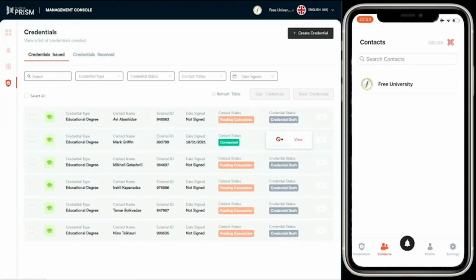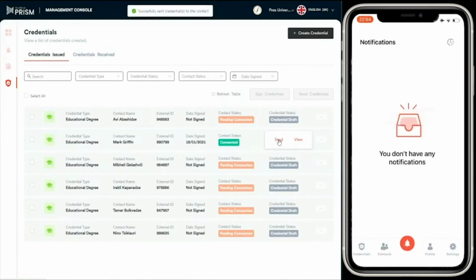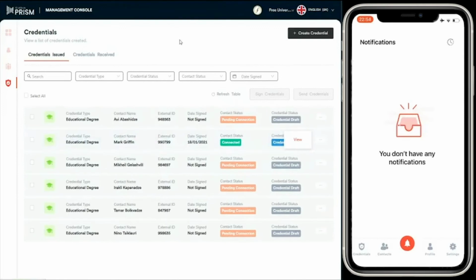So now as an organization, I can send that to the student. So let's do that. Let's hit send. And let's go to notifications in the mobile app. So that's been successfully sent from the management console.